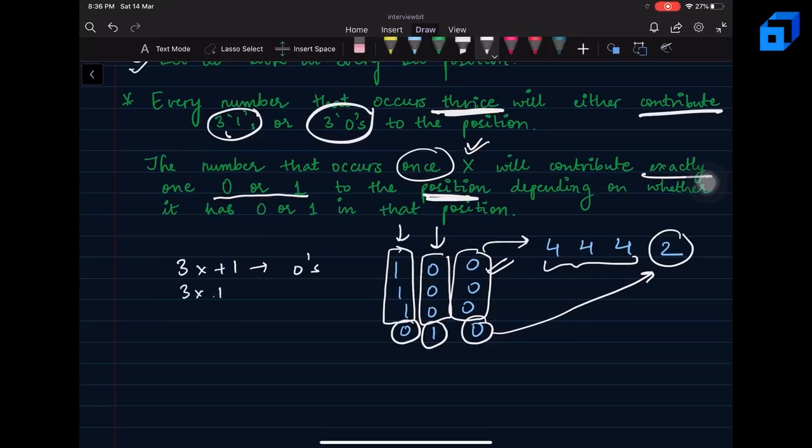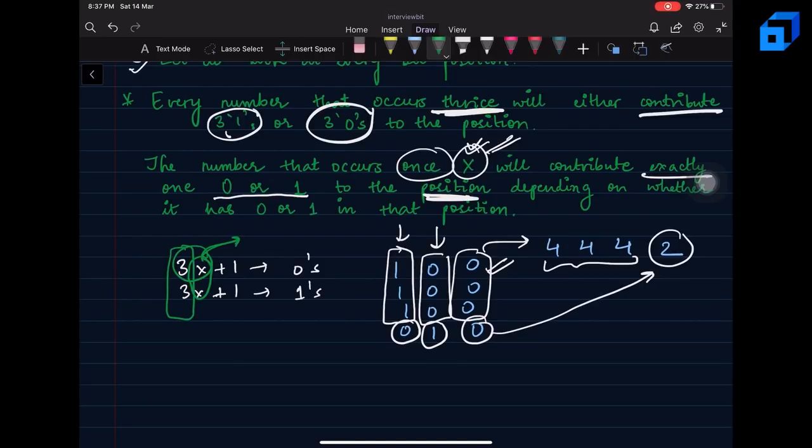So you will see that at every bit position, we will have either 3x plus 1 zeros, or we will have 3x plus 1 ones, depending on the bit values of the number x, right? Since every number is appearing in a multiple of 3, this x could be any common number, depending on the numbers which are occurring thrice, and this will be the factor multiplied because each number is occurring thrice.